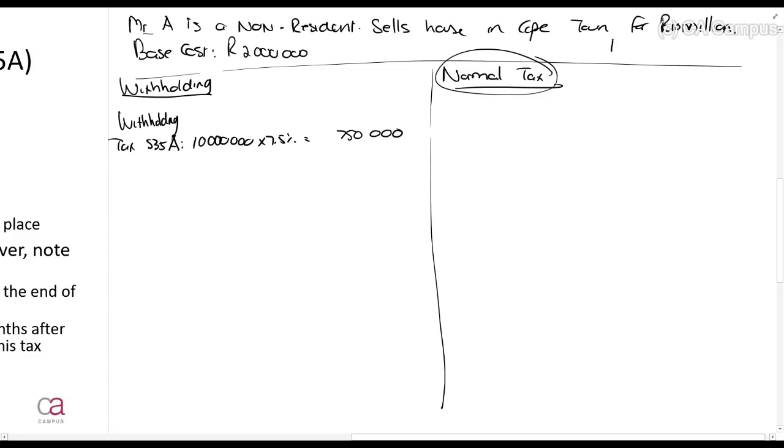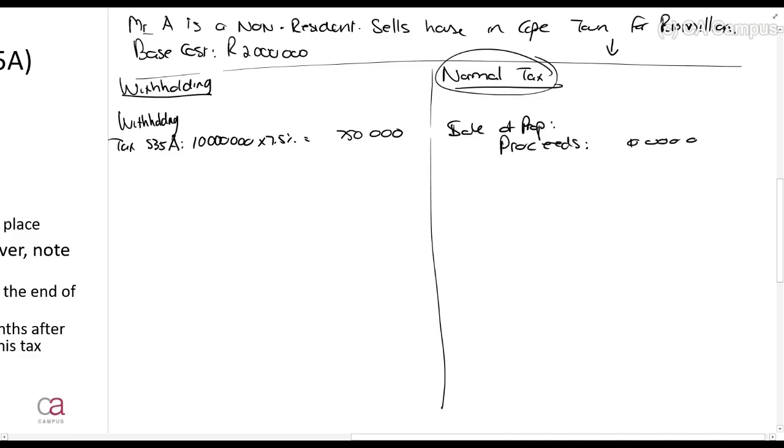Okay, now this normal tax calculation that we perform, remember what we're actually doing is we're completing a tax return. Now, if your non-resident does this, it will not be a final tax, but if he does not do it, it will be. So let's just do the calculation. Again guys, I'm not going to complete all the amounts, I just want you to focus on it. So what you'll now do is this will now be a sale of property. Don't focus too much on the amounts.